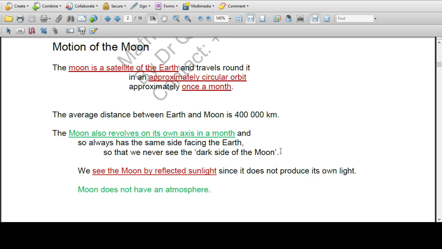But we never see the dark side of the moon. We see the moon by reflected sunlight. The moon doesn't have any light, it's a non-luminous object, but it reflects the light of the sun. It doesn't produce its own light. The moon does not have an atmosphere. There is no atmosphere on the moon.